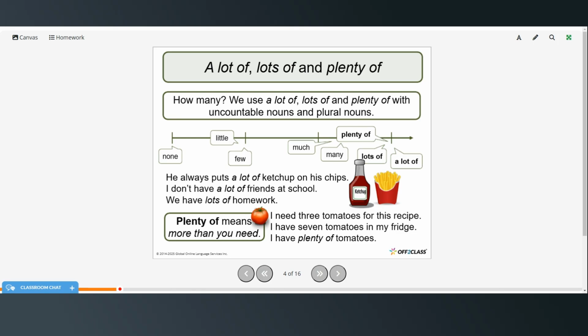So he put a lot of ketchup on his chips. I don't have a lot of friends at school. We have lots of homework. So plenty of means more than you need. I need 3 tomatoes for this recipe. I have 7 tomatoes in my fridge. I have plenty of tomatoes.